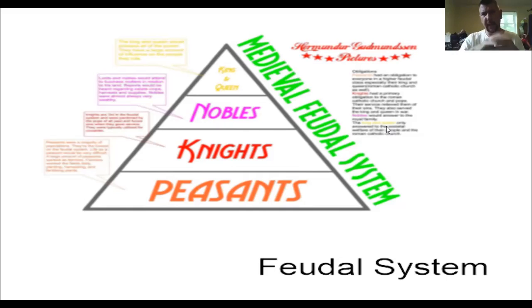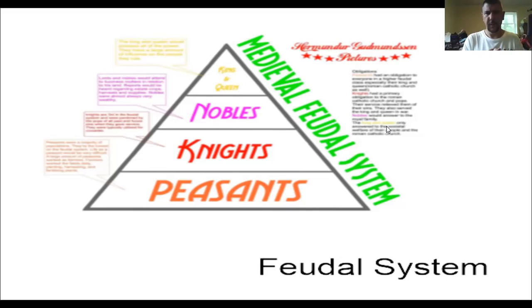It started with the king. The king owned everything. Okay, he owned every single piece of thing, but he couldn't rule all that by himself. So what he would do, he would spread it out amongst people. He'd give land to your barons and your nobles, and then they would break up that land into the lords, and all of it was done for service.